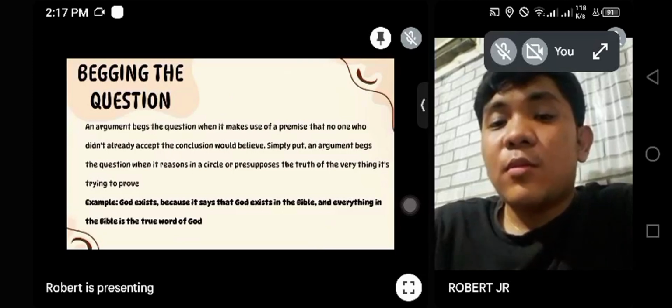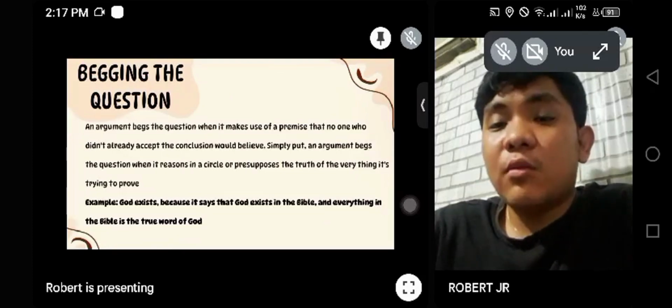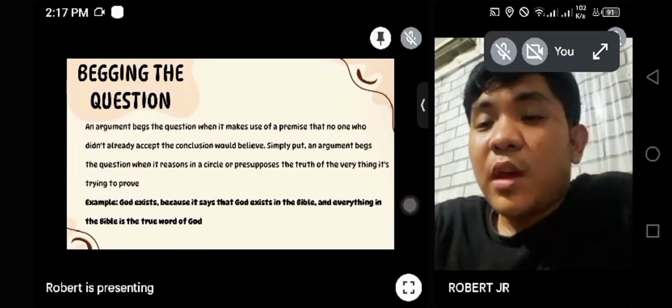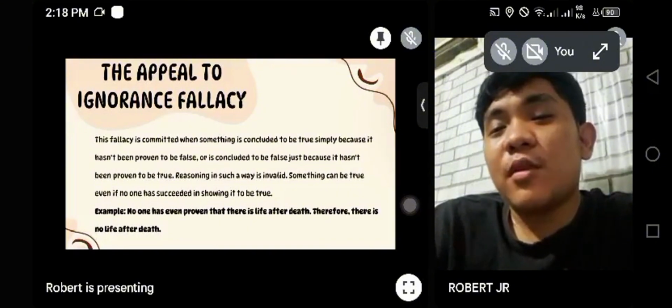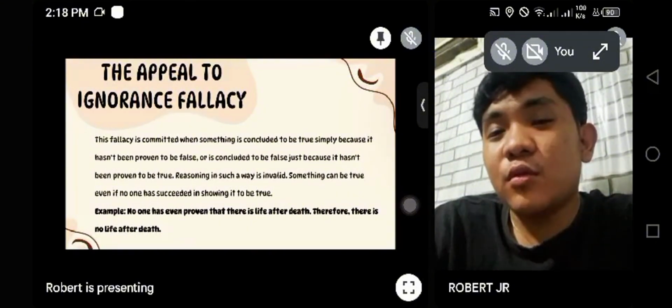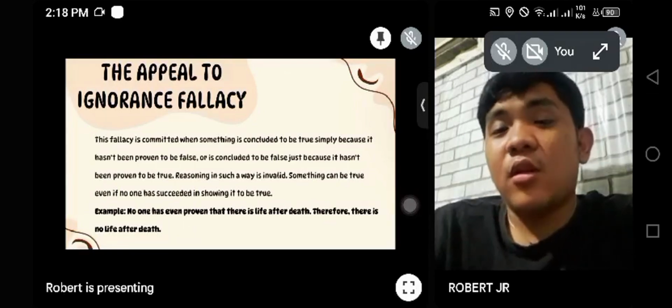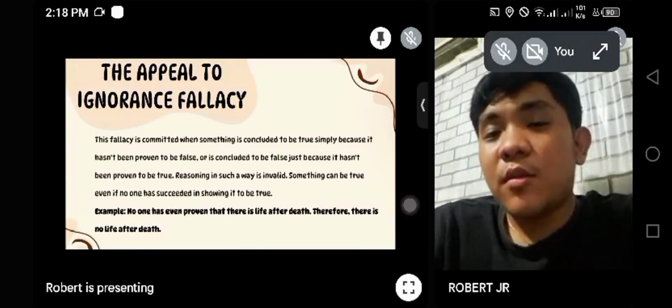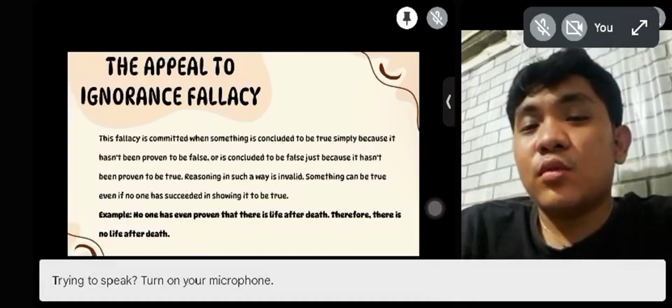The bottom line is if your argument only makes sense to someone who already agreed with you, you might be begging the question. So the second slide is the appeal to ignorance fallacy. The appeal to ignorance happens when someone argues that something must be true just because it has not been proven false, or that something must be false just because it has not been proven true.